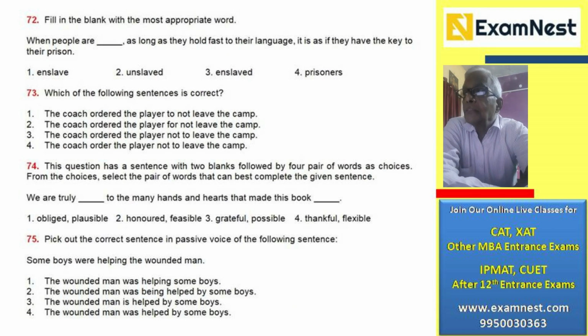The next sentence: when people are, the correct answer would be enslaved, right? You can't use enslaved, and you can't use unslaved. I don't think you have a word like unslaved. And what about the word prisoners? That is not appropriate. When people are made into prisoners, that is when they are enslaved. As long as they hold fast to their language, it is as if they have the key to their prison. So the correct answer is number 3.